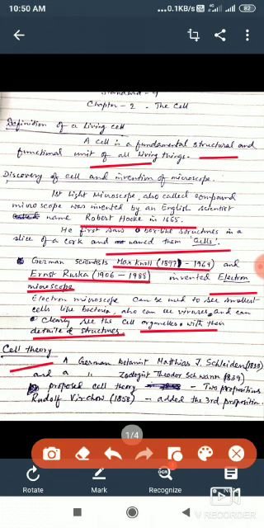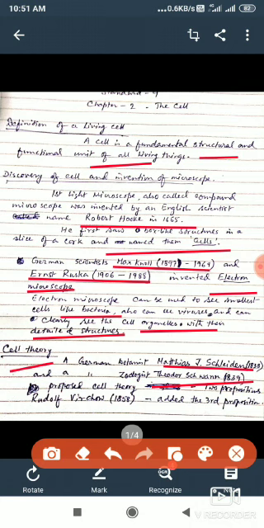Two scientists formulated the cell theory. The first was Matthias J. Schleiden in 1838, a German botanist, and the German zoologist Theodor Schwann in 1839.